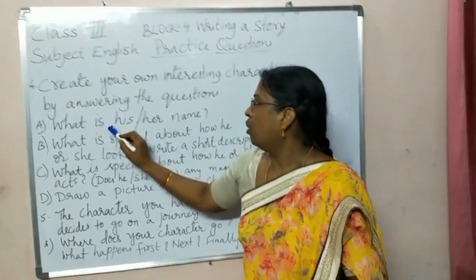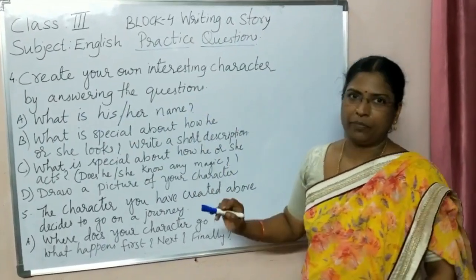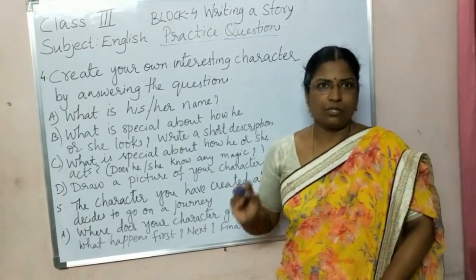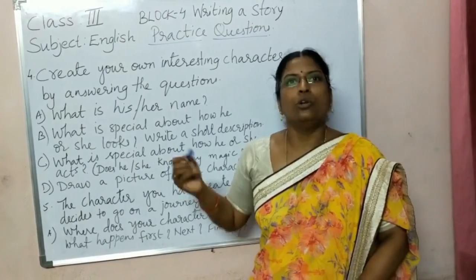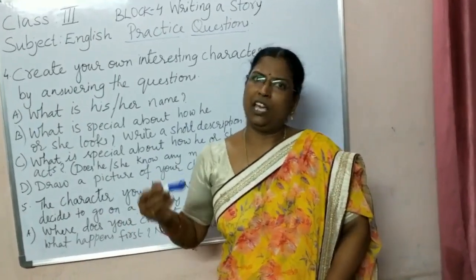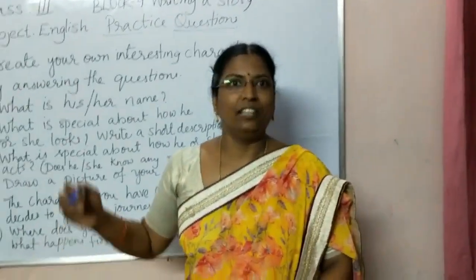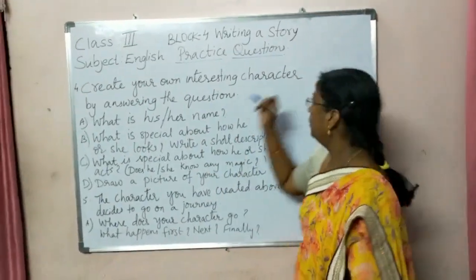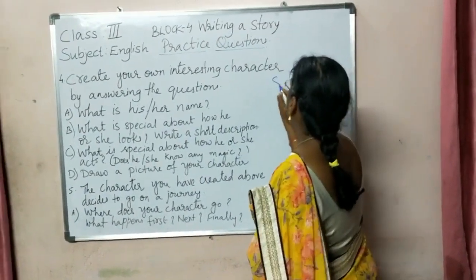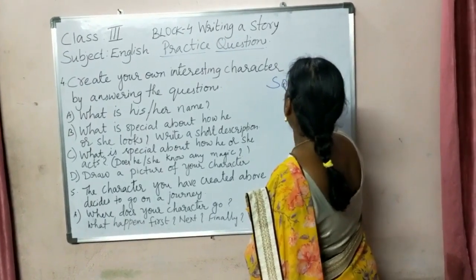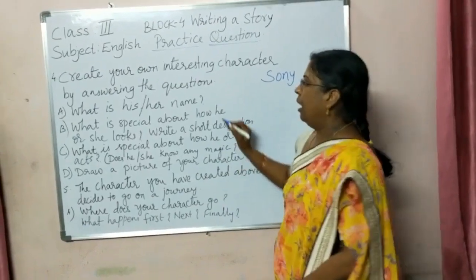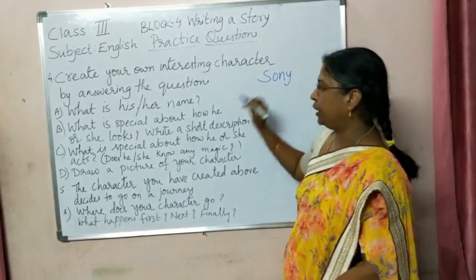The first one. What is his or her name? So in the lesson, we have the zippy blue kite. So kite, can it talk? No. So like that, now we need to create any one character which can talk. Okay, so what is his or her name? One name you say. Okay, Sony. Okay, shall we take Sony? Yes. Name you have taken as Sony.